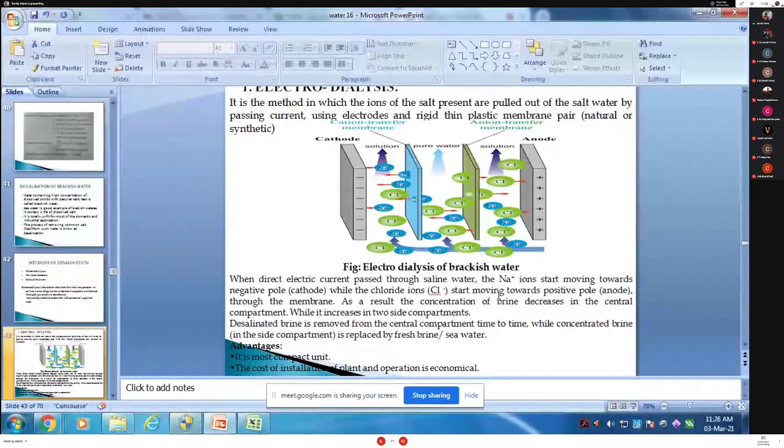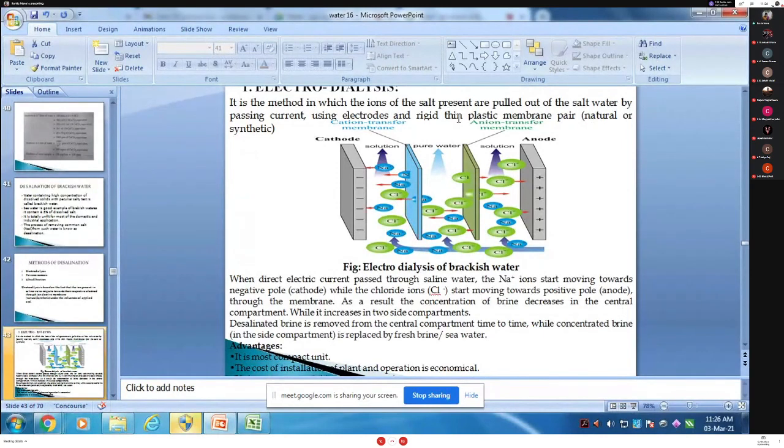Okay, we illustrate it by the method of electrodialysis. So this is the unit. The unit contains the electrodes. This is the positive electrode called the anode. See on that arrow. This is called the positive electrode and this is called the negative electrode. The unit consists of electrodes, and this one is the ion selective membrane, in green and blue color. Okay, this one is the ion selective membrane.